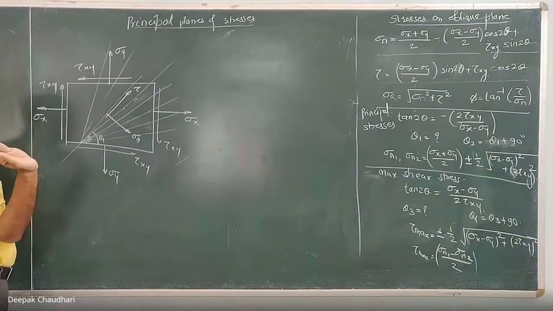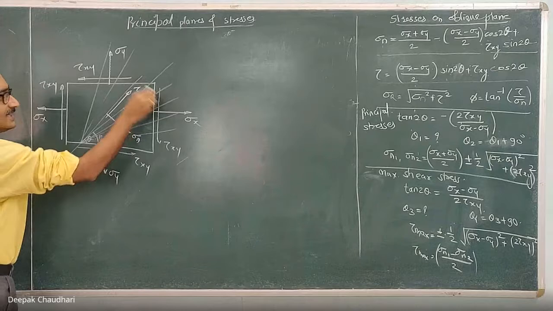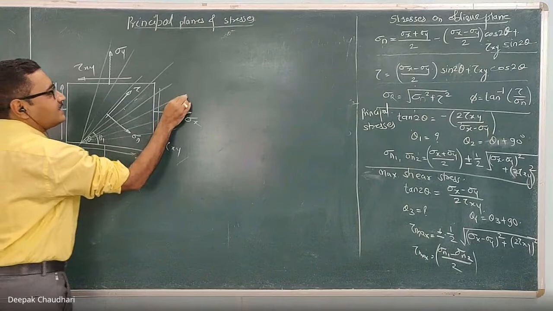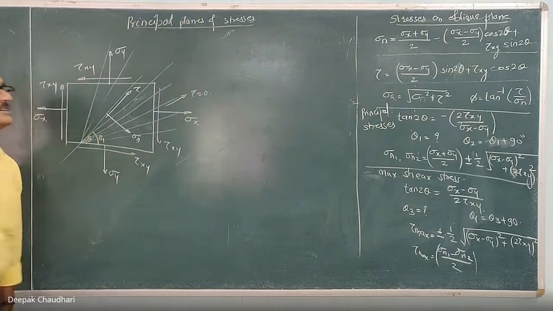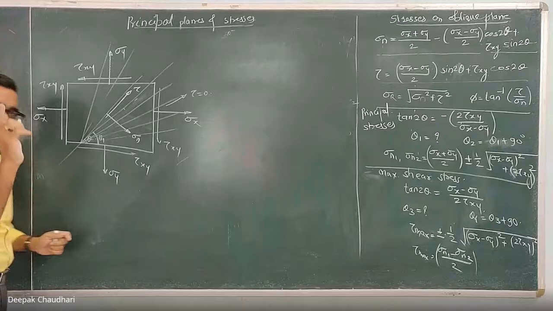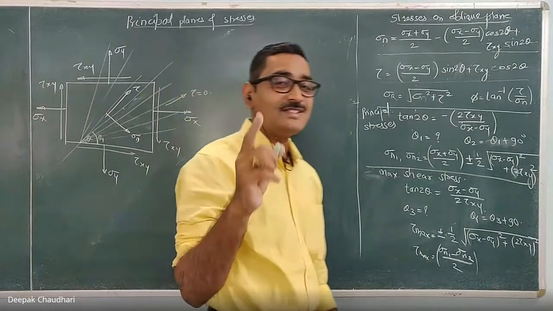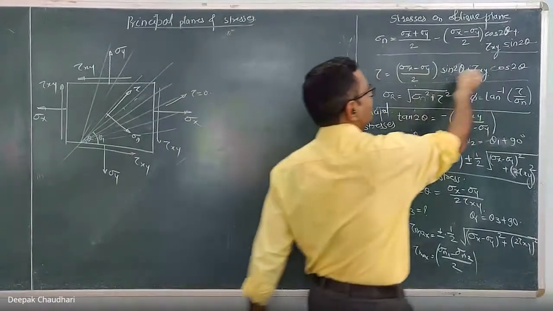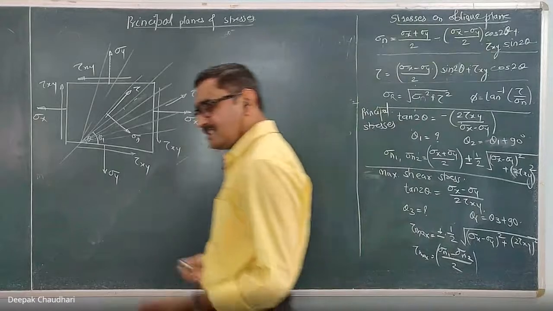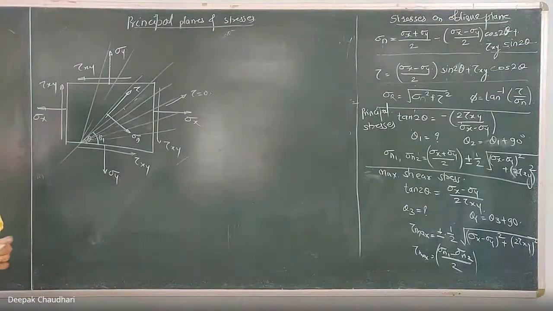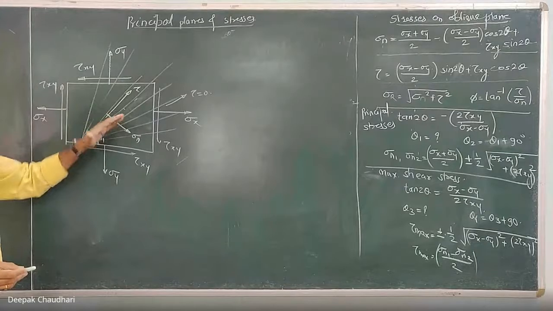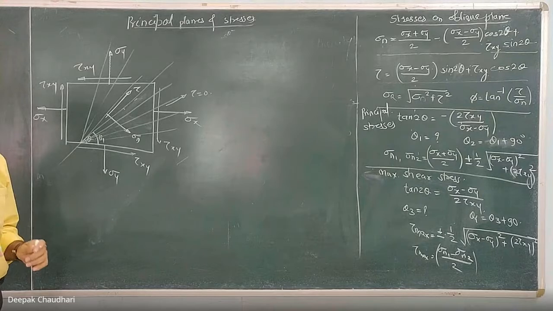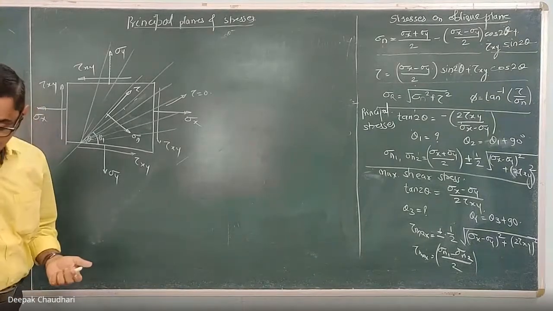Understood? Now remember, even if these applied stresses are same, out of this number of planes, there is one plane on which the shear stress acting is zero. Okay, because shear stress is a function of this theta. As the theta varies, the shear stress also varies. So in that strain body, there is one plane on which the shear stress is zero.